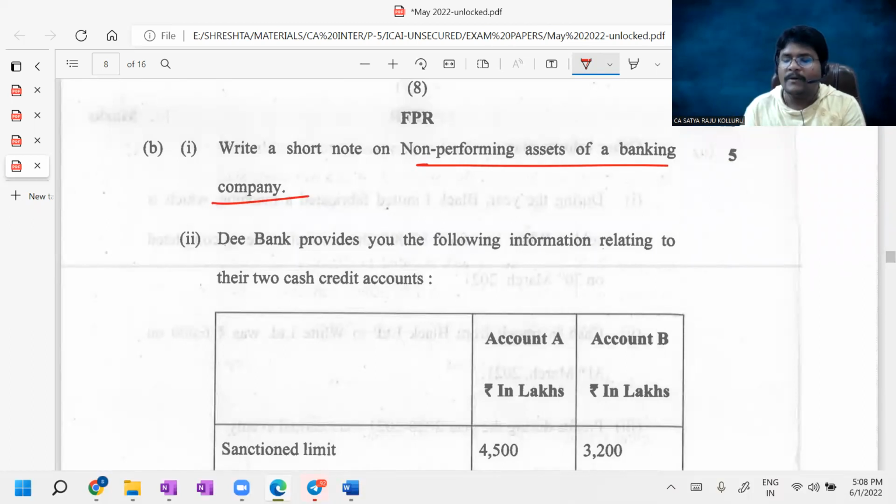Sir, when can you recognize an asset as non-performing under the different asset classifications? We discussed agricultural advances, that is long crop and short crop, and normally advances overdue for greater than 90 days, and in the case of cash credit or OD facilities, when it is termed a non-performing asset.